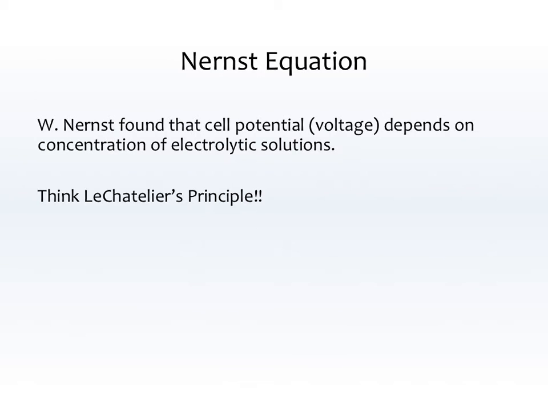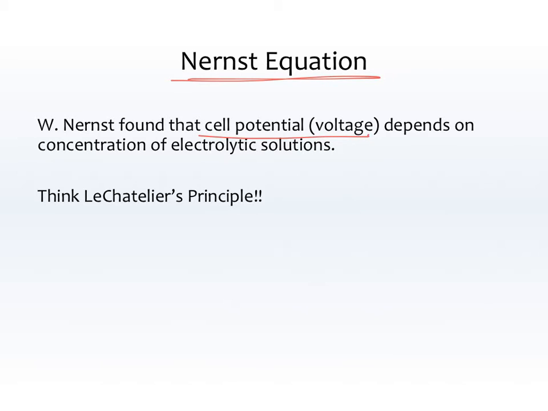So just a second ago, we were trying to find K based on delta G, because I said I didn't give you a fancy formula to find K based on anything else. So now we're going to get a formula to find K based on something else. And we're going to use the Nernst equation to do that. Wilhelm Nernst found that cell potential or voltage depends on the concentration of electrolytic solutions.